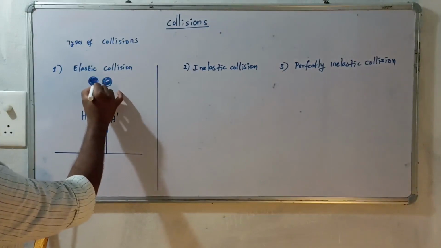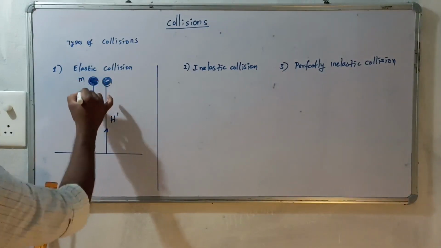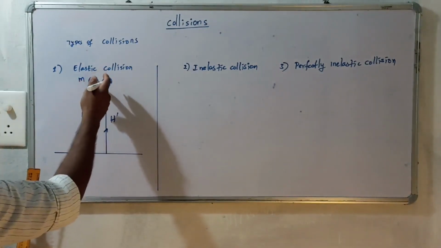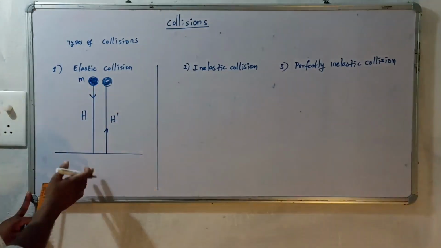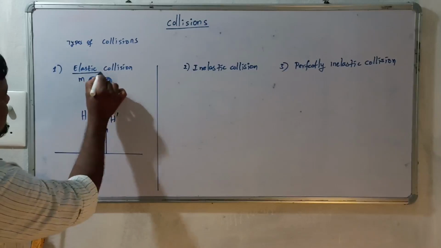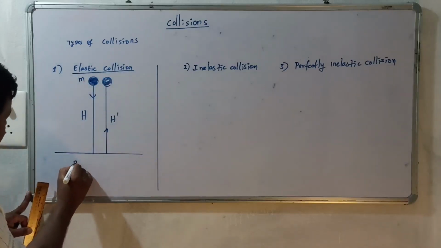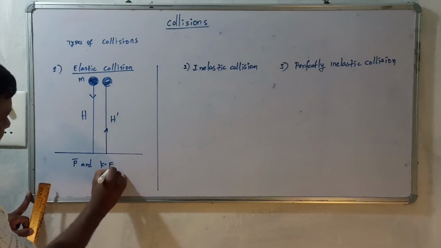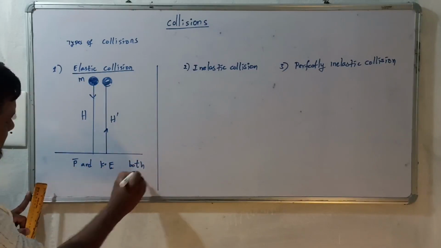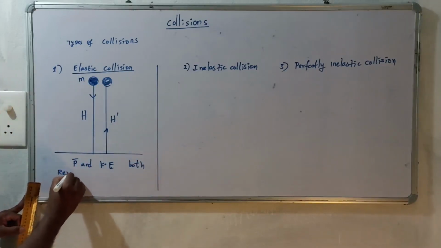The mass of the ball is m. Initially the speed is 0, finally it has some speed, so momentum is there. In this elastic collision, momentum p bar and kinetic energy both remain constant.